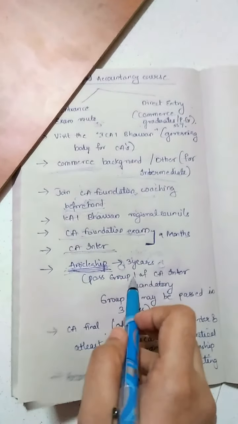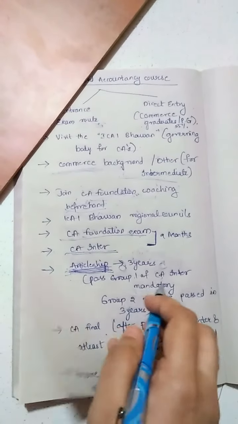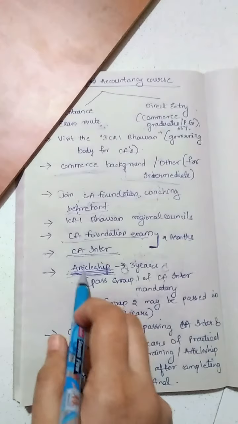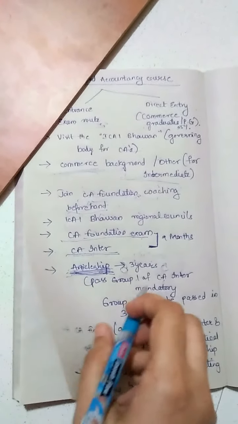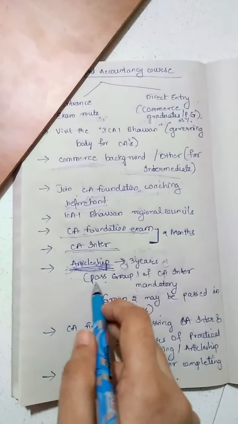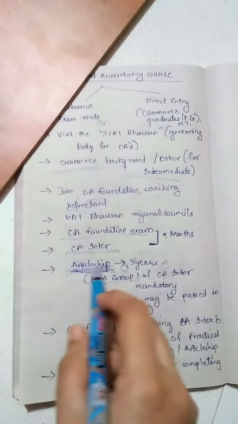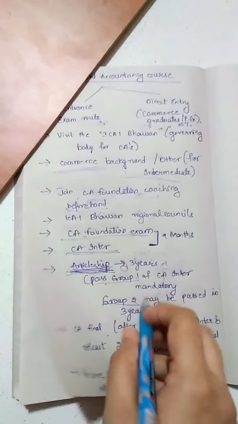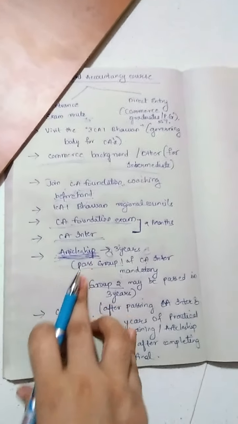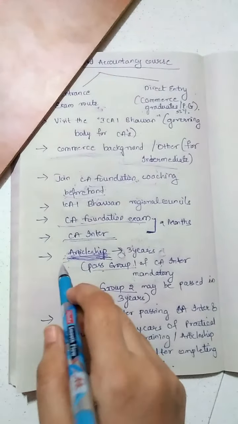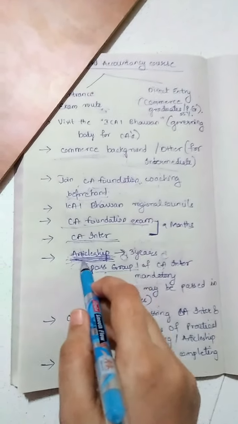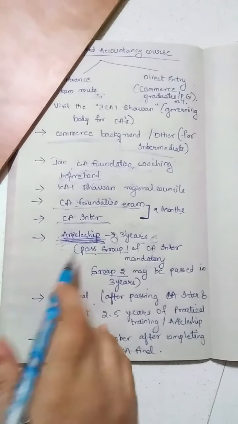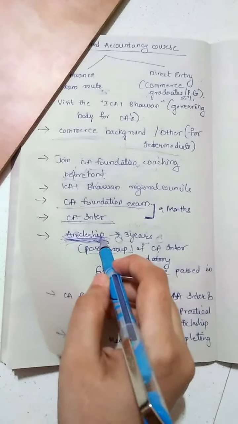After passing the first group of chartered accountancy, which is mandatory, you may also complete the second group at a time and then enter the articleship. Or after you pass the first group, you may join the articleship and complete the second group in these 3 years of articleship. After completion of articleship, that is practical training under a chartered accountant for 3 years, you complete the articleship.